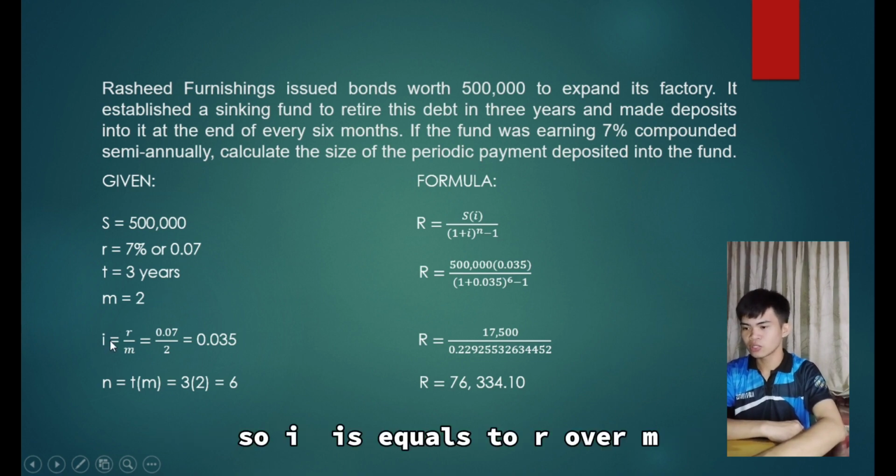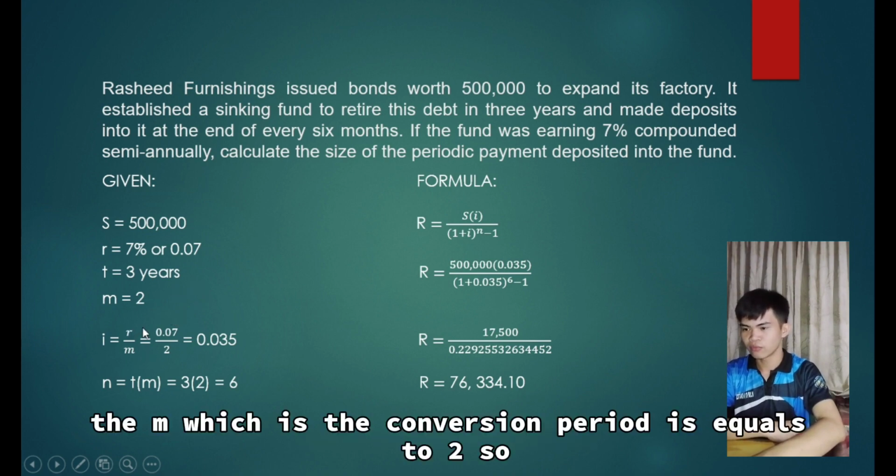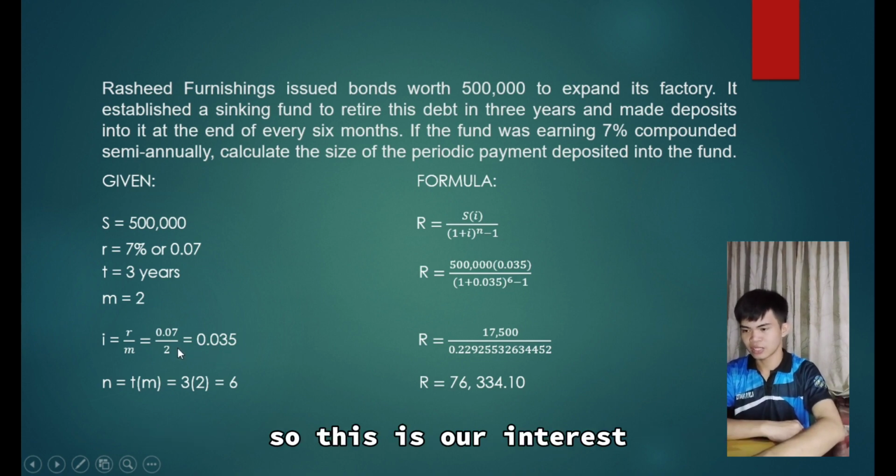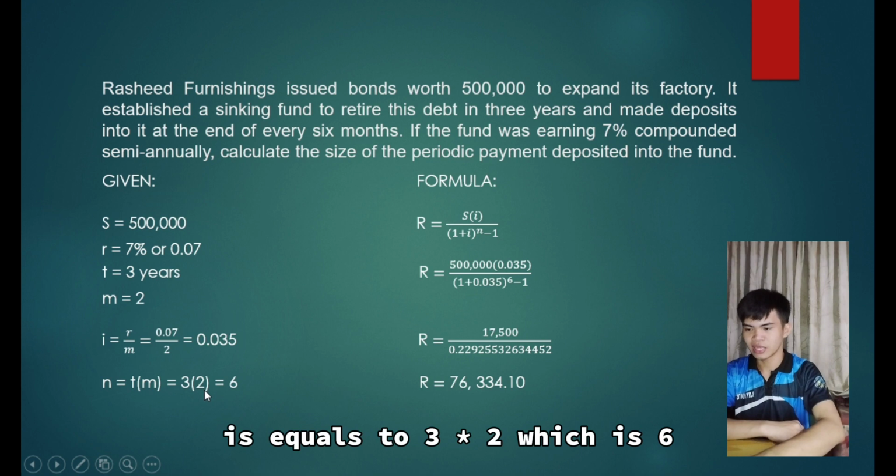So I equals R over M. Our R here is 0.07 and M is 2. So 0.07 divided by 2 equals 0.035. So this is our interest. N equals T times M, which is 3 times 2, which is 6. So our N here is 6.